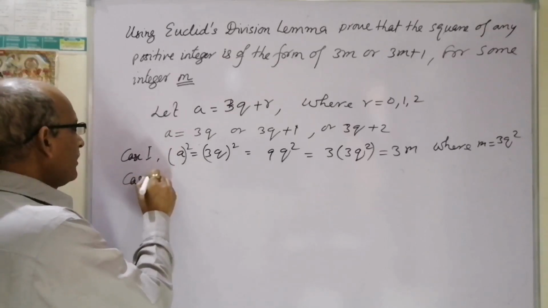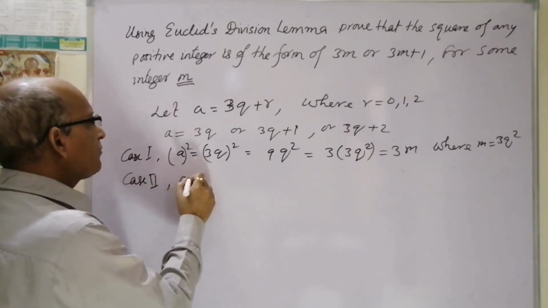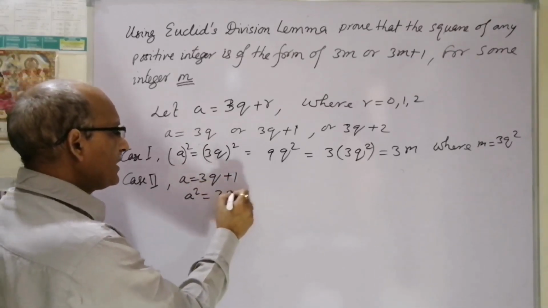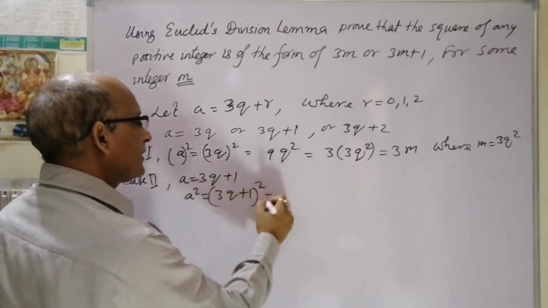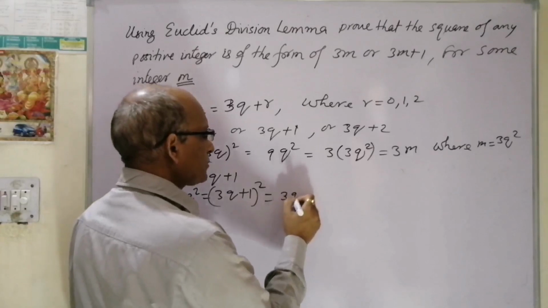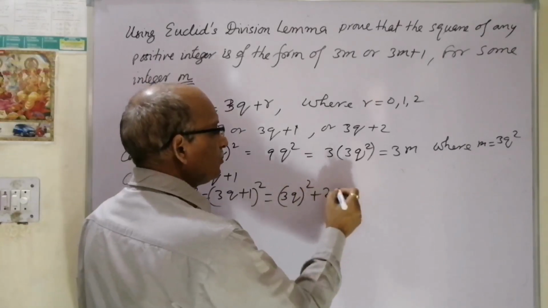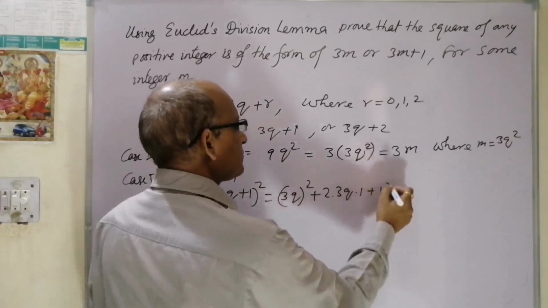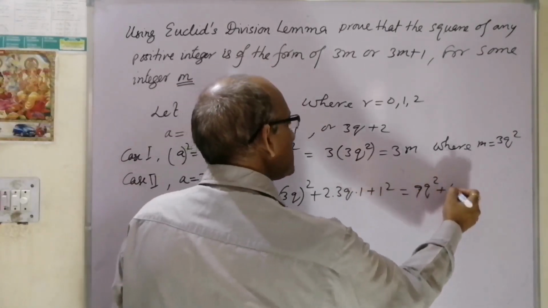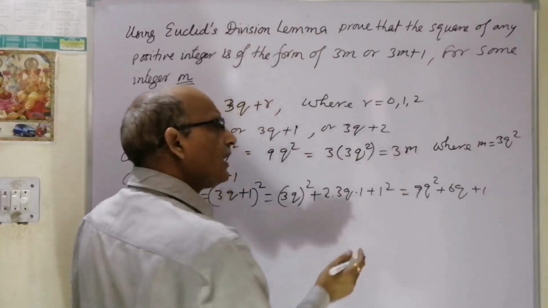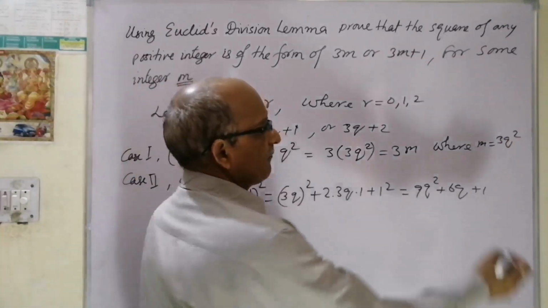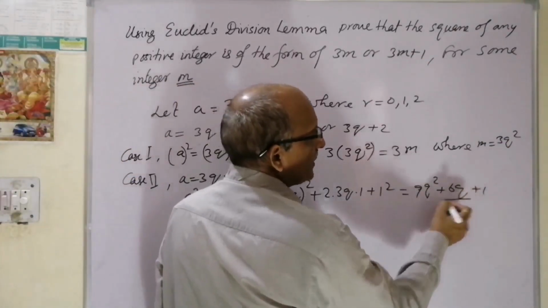Case 2, when a is equal to 3q plus 1, then a square will become (3q plus 1) square. So for (3q plus 1) square we have to apply the identity. So (3q) square plus 2 into 3q into 1 plus 1 square, that is equal to 9q square plus 6q plus 1. So again we would like to take 3 out and the rest 1 to be made the same. So this can be taken as a group.